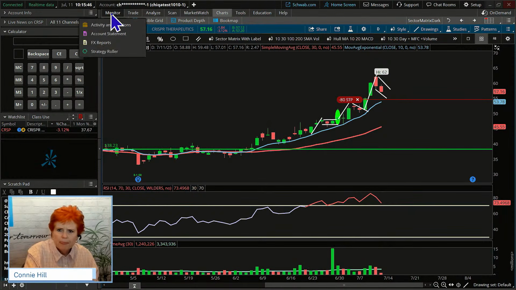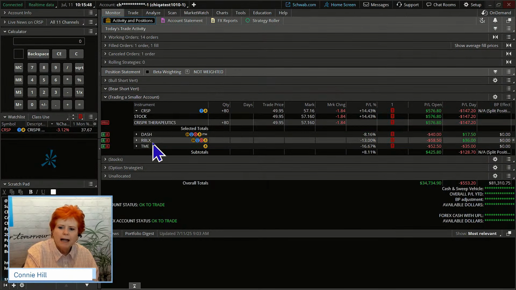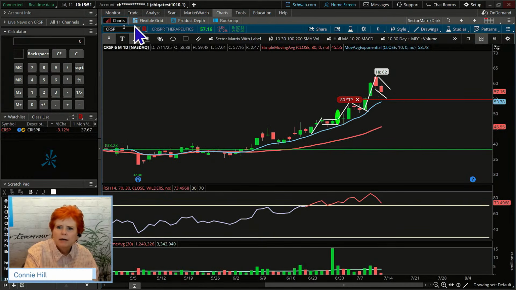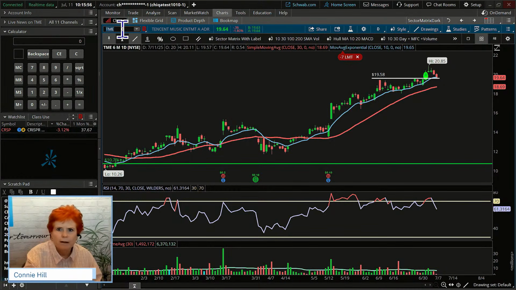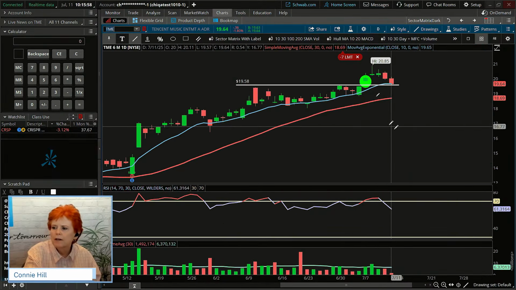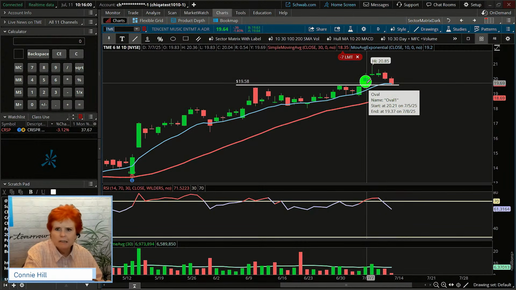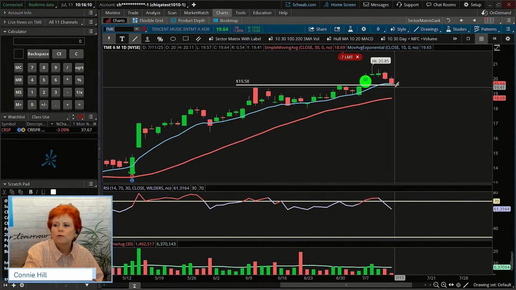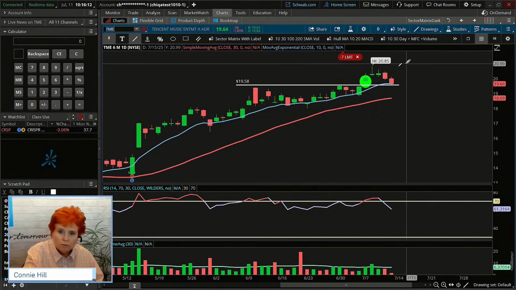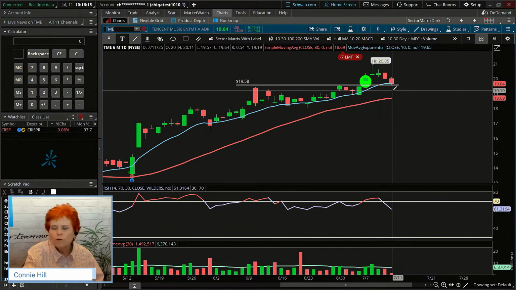Next up, we're just going to take a quick look at Dash, Roblox, and TME because they're in a phase of let's let them work. Okay, they haven't been on that long. They only got on Monday. Traded a breakout here. Lots of times stocks will come back and retrace back to that breakout area, which is kind of a nice thing to see as a trader. It's like, okay, is it going to honor that support? And so we'll see if it bounces up there. We expect it to. Okay, if it comes a little bit down lower than the line, we don't freak out because this is an area, right? So we're going to let it work.